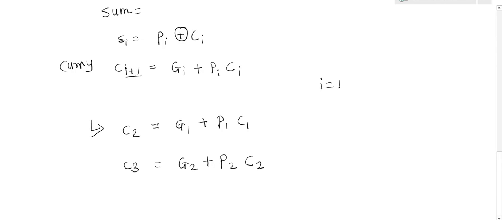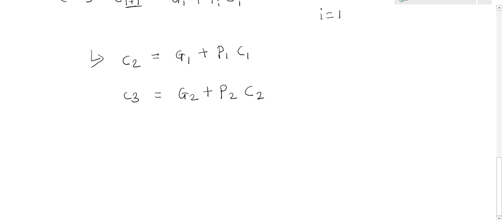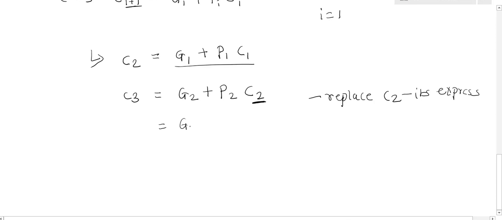Now I can write the expression like this. But I know that C2 is equal to this expression. Now replace or put the C2 with its expression. After replacing C2, the expression for C3 will become G2 plus P2, in bracket, G1 plus P1 C1.